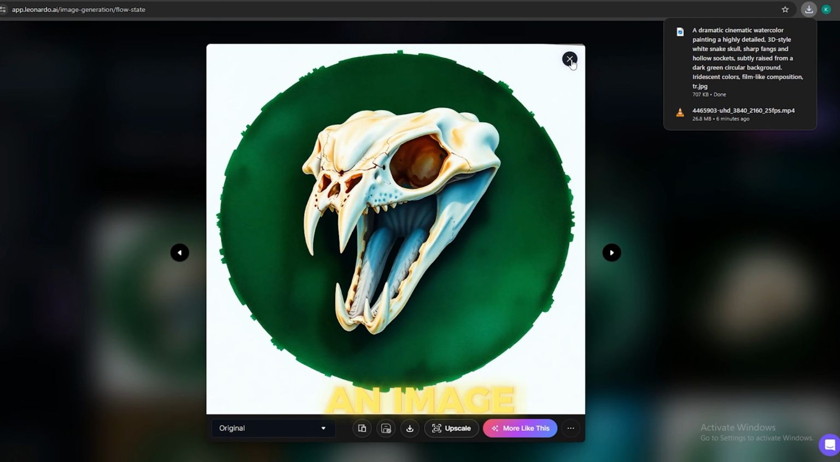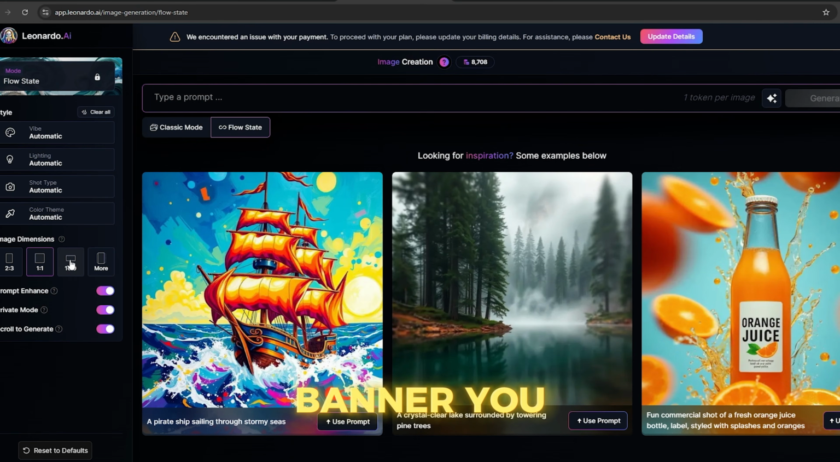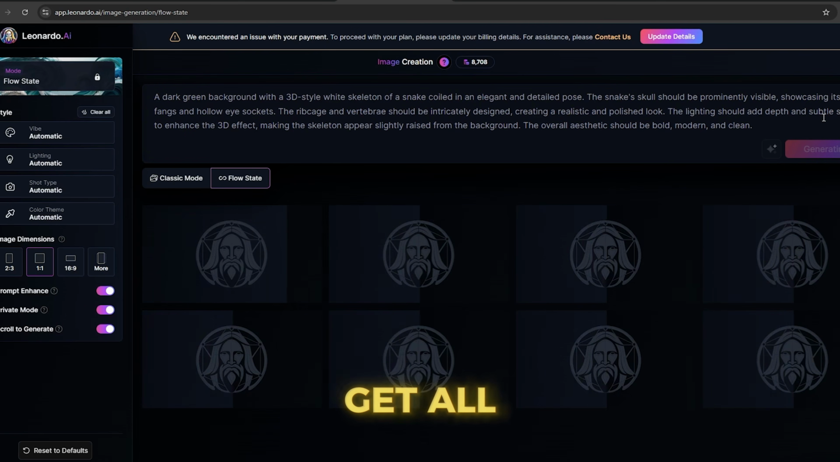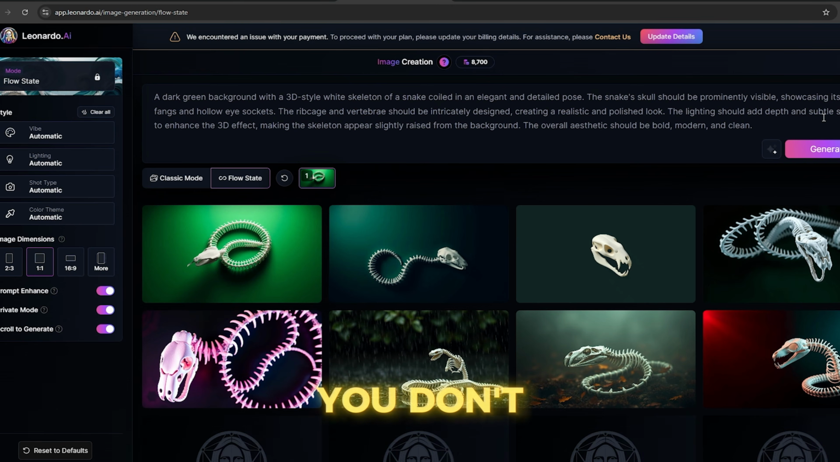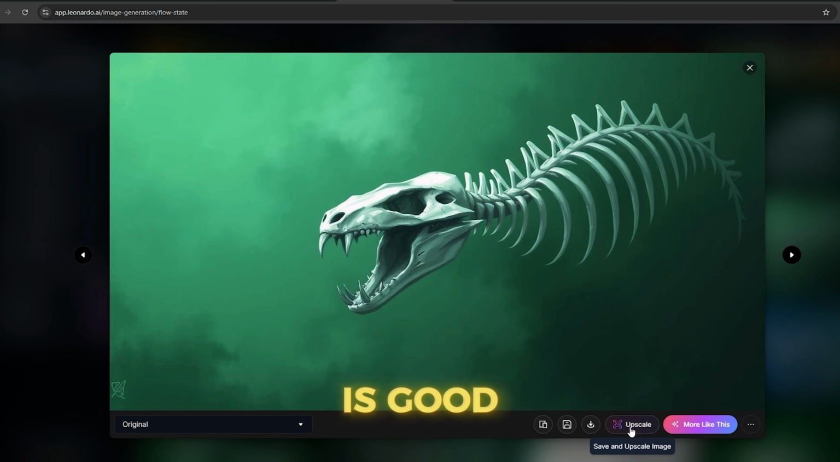Just like this, let's make an image for the banner as well. For the banner, you need to change the aspect ratio from here. I'm going to use this prompt. Guys, you can get all of these prompts in the description. You don't have to worry about it. I think this image is good for this banner image.